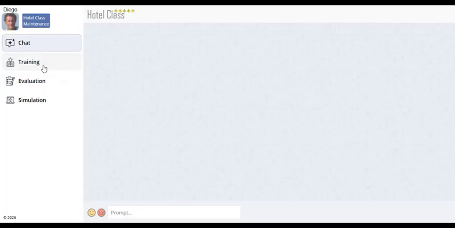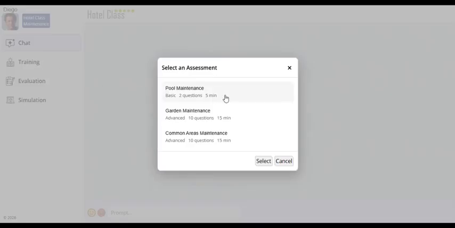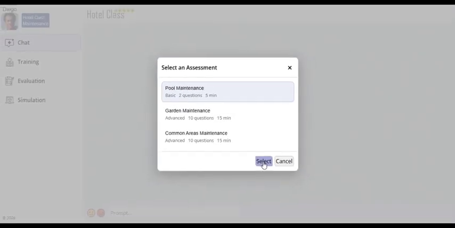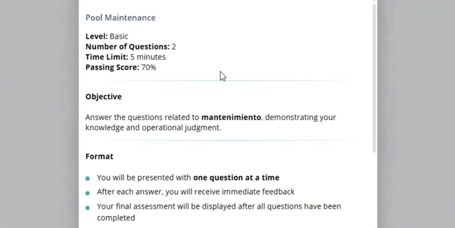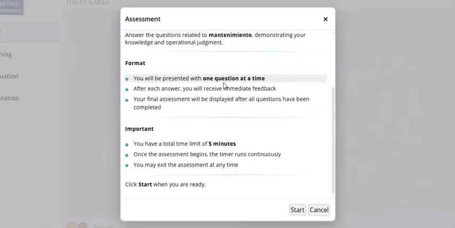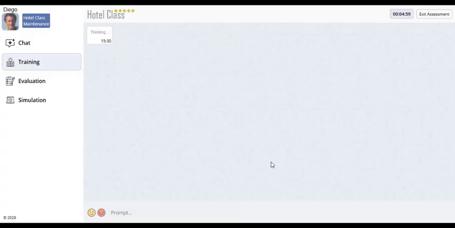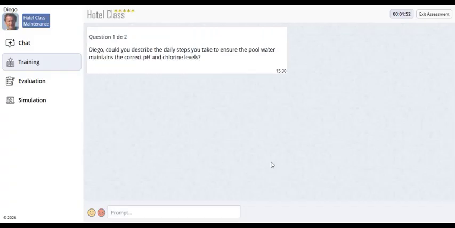In training mode, we select the maintenance manual. The questions are not pre-programmed. Instead, the AI generates them automatically from the documentation for the selected area. When creating a training session, we can define the number of questions, the difficulty level, the scoring criteria, and the time available to complete the training.